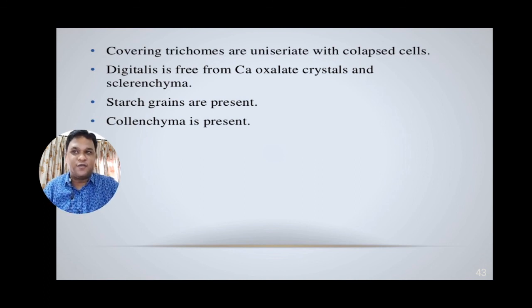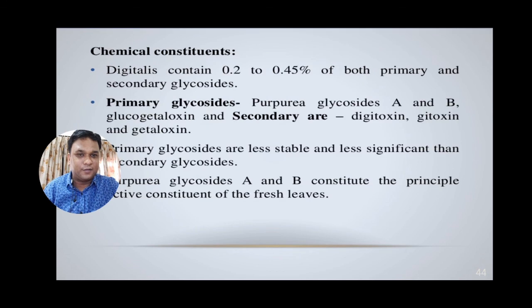Moving to the next, we are discussing the chemical constituents of digitalis. The main chemical constituents of digitalis: it contains 0.2 to 0.45% of both primary and secondary glycosides. The primary glycosides are purpurea glycoside A and B, and also glucogitaloxin, and the secondaries are digitoxin, gitoxin and gitaloxin.